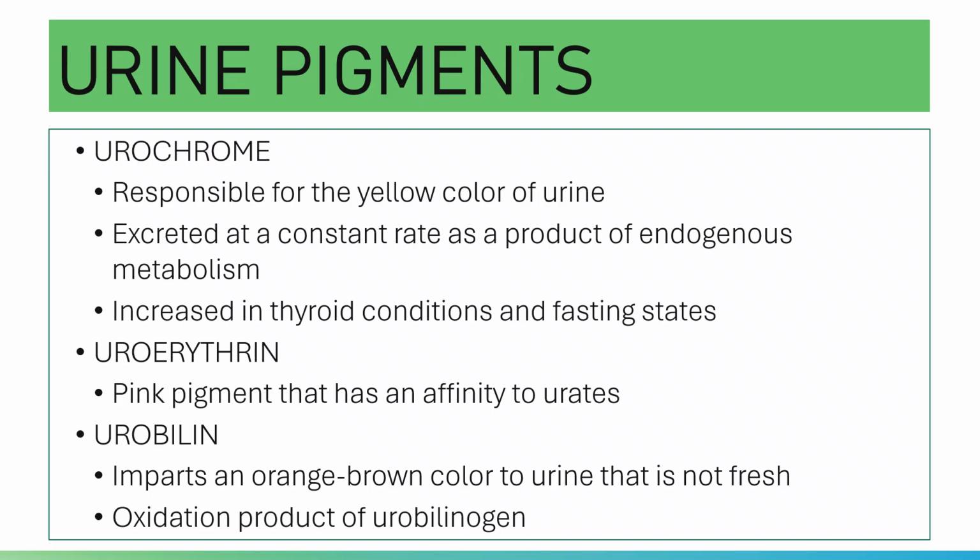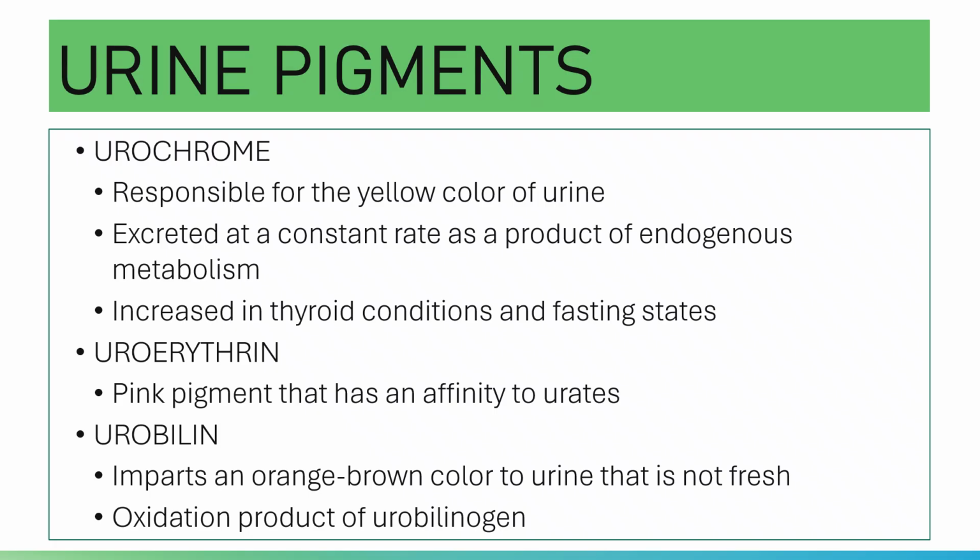And what is the function of T3 and T4? They function for metabolism. If T3 and T4 are increased, then metabolism also is increased. And if there is an increased metabolism, your urochrome excretion also is increased. That is why in case of thyrotoxicosis, urochrome excretion is increased.